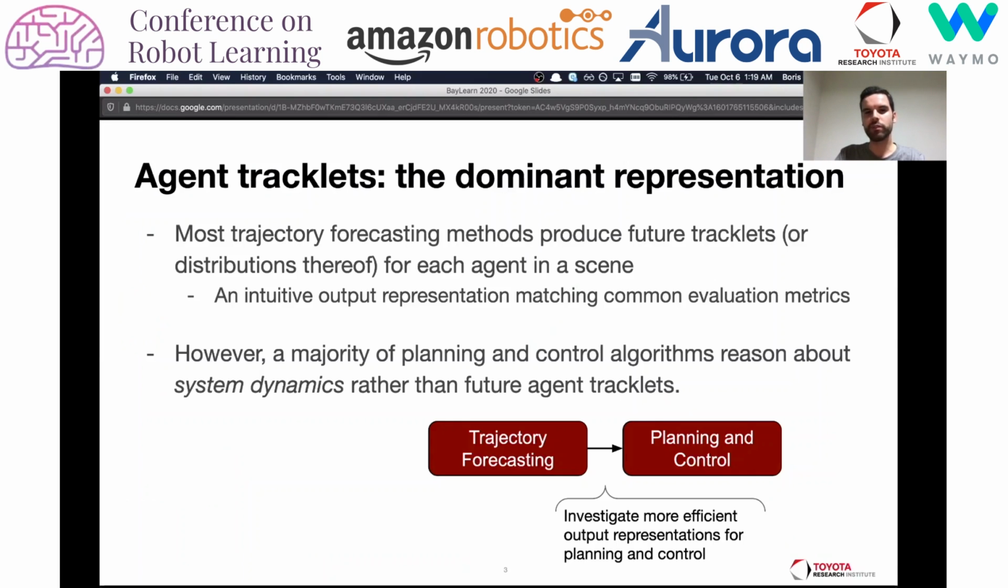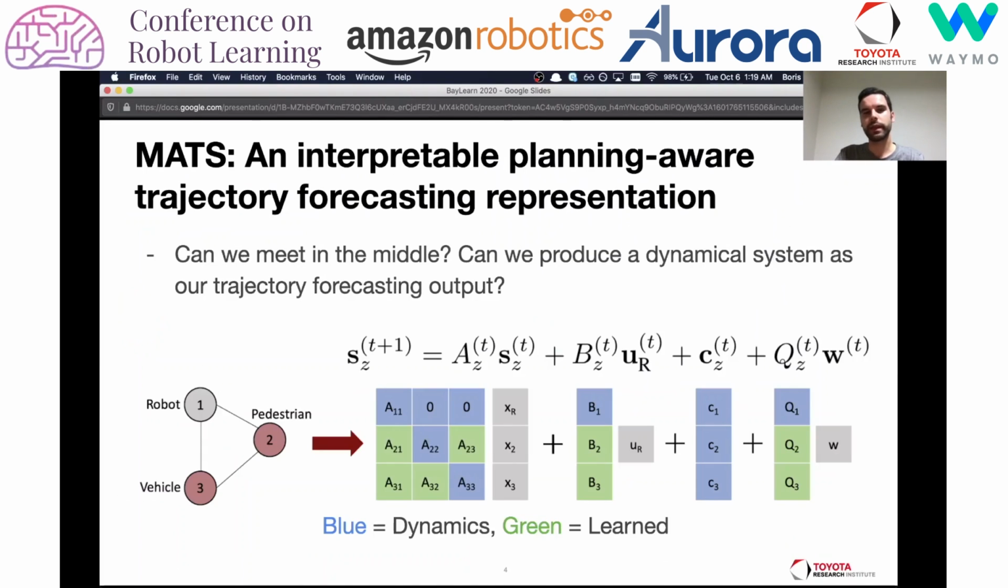However, a majority of planning and control algorithms reason about system dynamics rather than future agent tracklets. As a result, in this work we investigate more efficient output representations for planning and control. So naturally, the question now is, can we meet in the middle? Can we produce a dynamical system as our trajectory forecasting output? And we argue that the answer is yes.